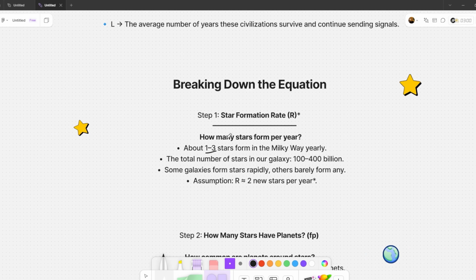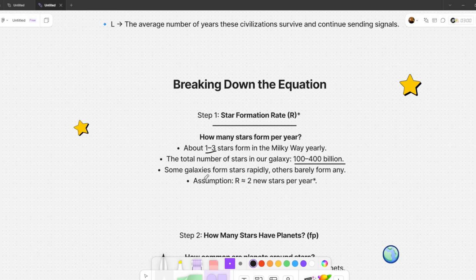In the past, we had no idea how many new stars were forming, but thanks to modern telescopes like Hubble and James Webb, we now have a much clearer picture. There are around 100 to 400 billion stars in the Milky Way. That's a huge number, right? But only a fraction of those stars are forming right now.